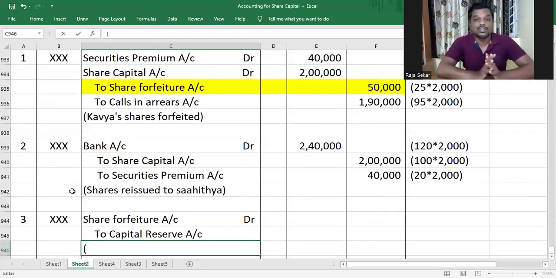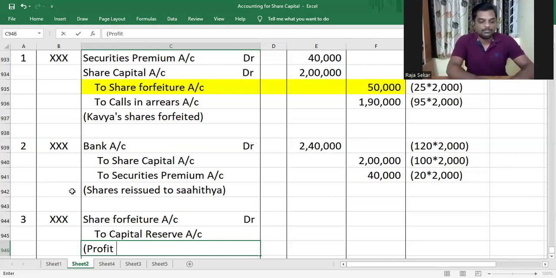The entire profit on forfeiture is profit on reissue also, because profit on reissue is what, my dear children? Profit on forfeiture minus loss on reissue will leave you with profit on reissue. Profit on forfeiture is 50,000. Loss on reissue is 0 because shares have been reissued at a premium. They've not given any discounts, so there is no loss on reissue. Therefore, 50,000 minus 0.